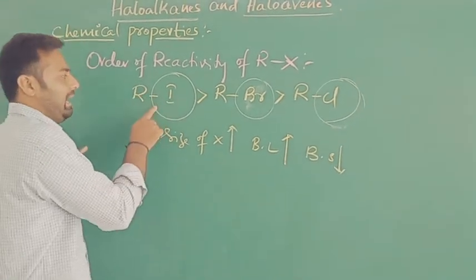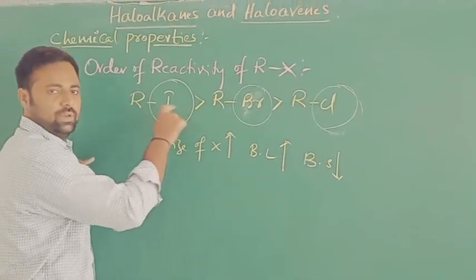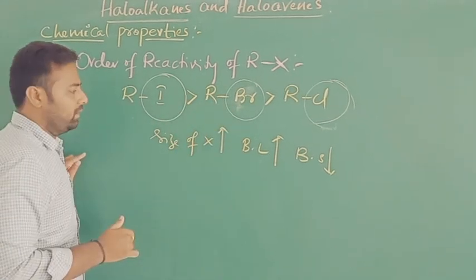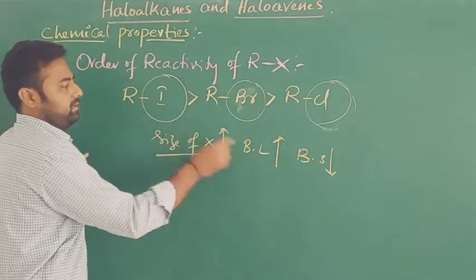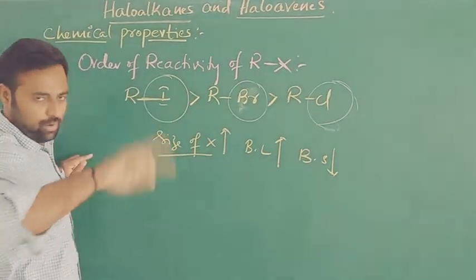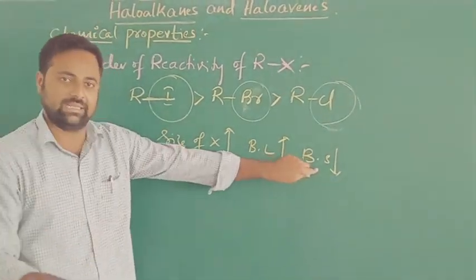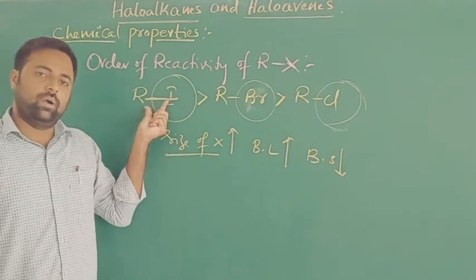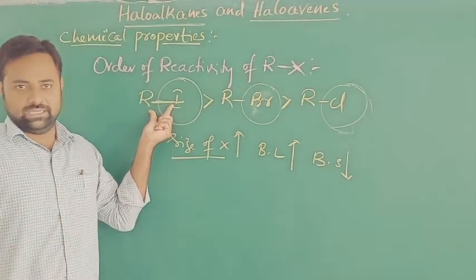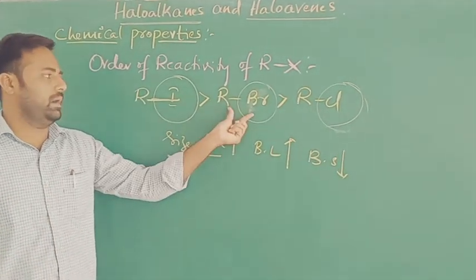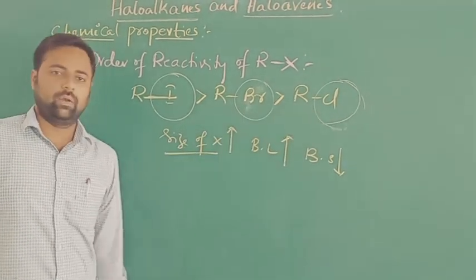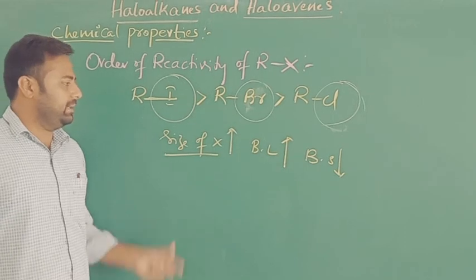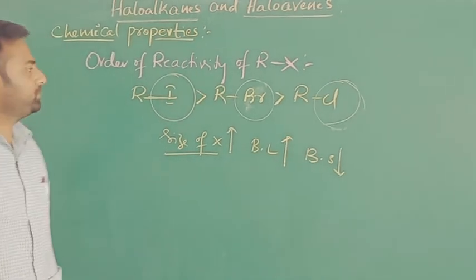Here in the alkyl halides, the size of iodine is more when compared to bromine. When the size of iodine increases, the bond length will increase. When bond length increases, bond strength decreases. This bond is going to react more easily than in alkyl bromides. Alkyl bromide is more reactive than alkyl chloride. This can be decided by these conditions.